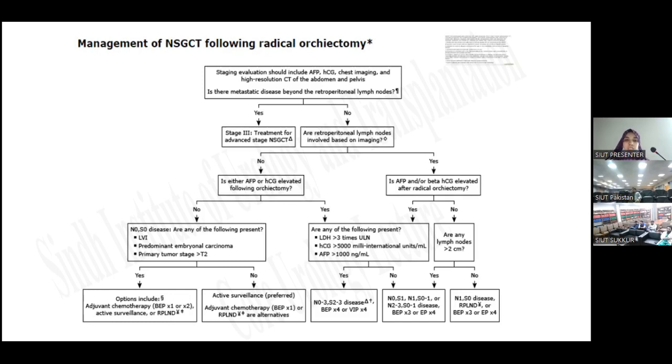So after evaluation, after having the histopathology report, tumor markers and CT scanning, if there are retroperitoneal lymph nodes involved based on the imaging, then we will go for the tumor markers. If the tumor markers are not elevated, then it is stage 1 or B, and for stage 1, we will look for lymphovascular invasion, predominant embryonal carcinoma component, primary tumor stage more than 2. Then yes, we will offer the patient adjuvant chemotherapy, BEP 1 cycle, or we can offer him active surveillance or RPLND.